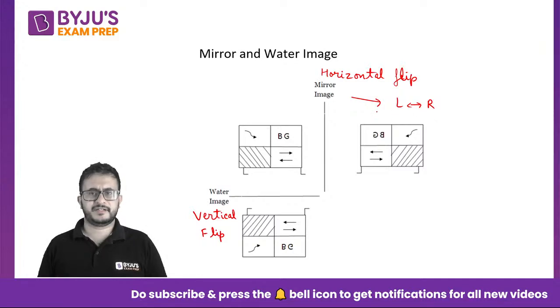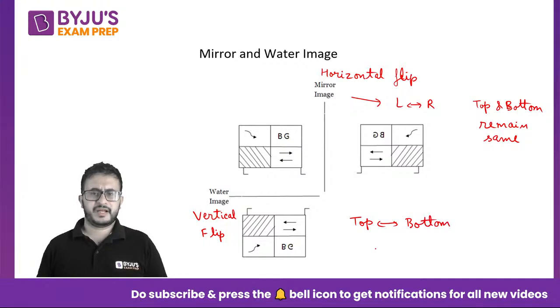So left and right interchange, and top and bottom remain same. Okay, so if you see this arrow is towards the bottom of this image, right? So it is also towards the bottom of this. Now in case of water image, top and bottom get exchanged and left and right remain the same.